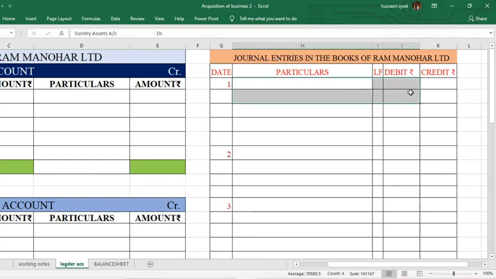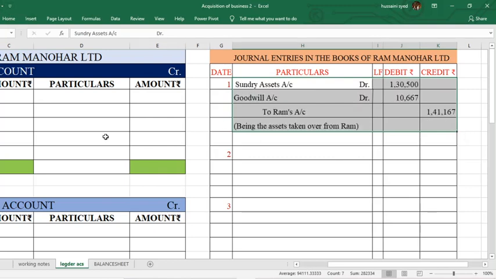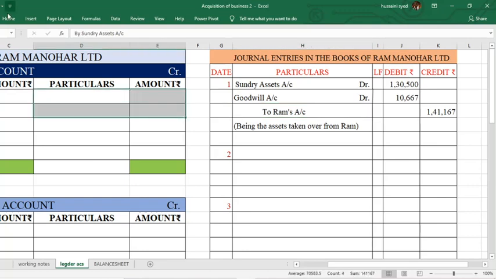First, write the journal entry for assets taken over. As the company is going to take over the assets, its assets value increases. So we have to debit it. And from whom they have taken over? From Ram. You can see over here that Ram's account is credited. So in the ledger, you have to post it on the credit side.